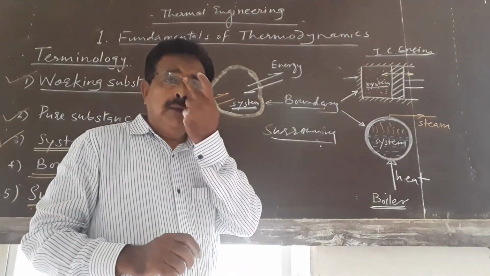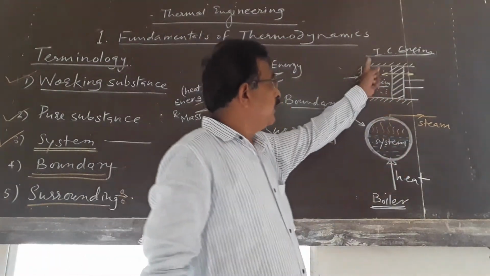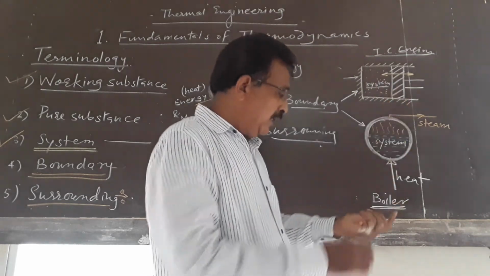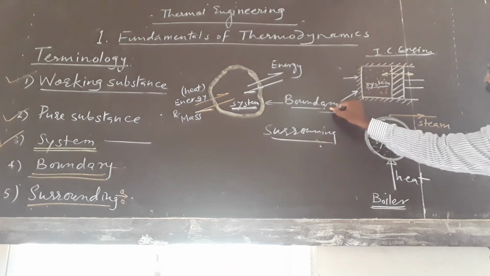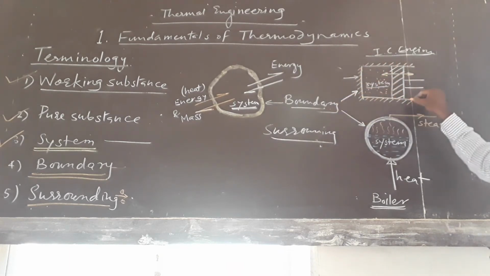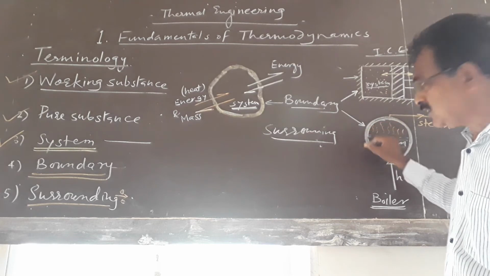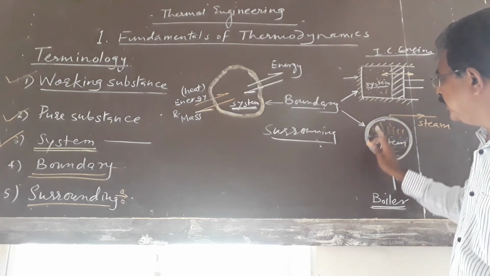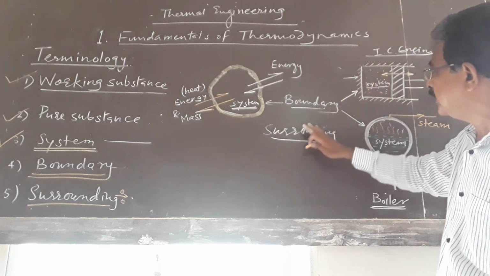Now you can see the example of an IC engine or boiler. In the internal combustion engine, this is the cylinder and there is the piston arrangement. Here, in the cylinder piston arrangement, the cylinder provides three boundaries, and the fourth boundary is the piston. Similarly, in the case of a boiler, this is the system, this is the boundary, and outside the boiler is the surrounding. Outside this engine is the surrounding.